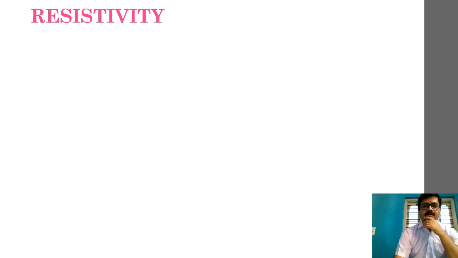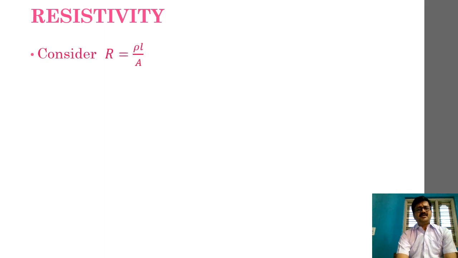In the previous part, we have already seen that resistivity is rho in that particular equation. The equation was given by R is equal to rho L by A. In that we called it resistivity or specific resistance, and it is denoted by the symbol rho, the Greek alphabet rho. So according to this, let us consider once again R is equal to rho L by A. Now in this particular equation we see that rho has been mentioned.